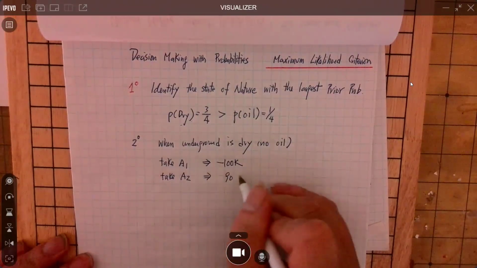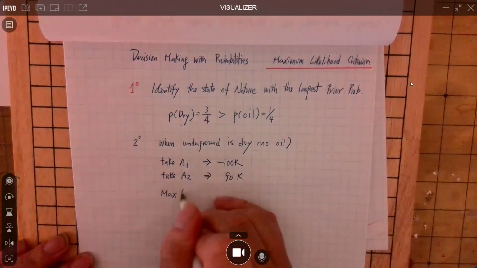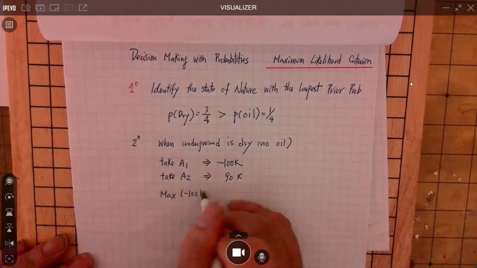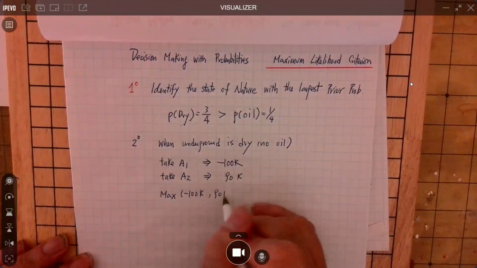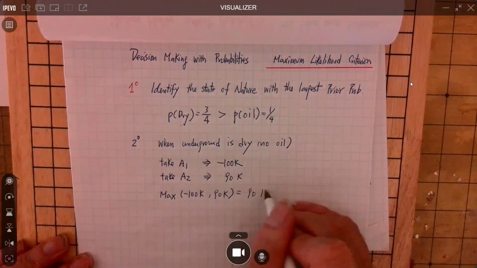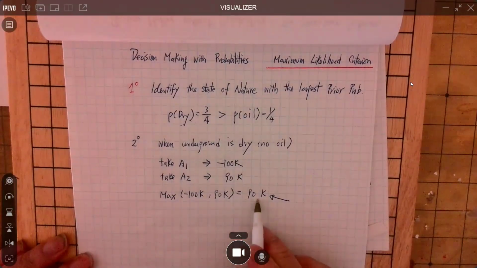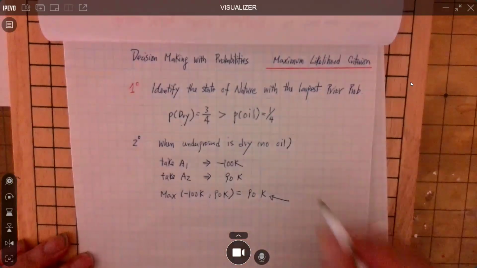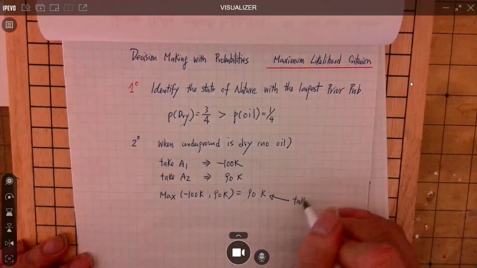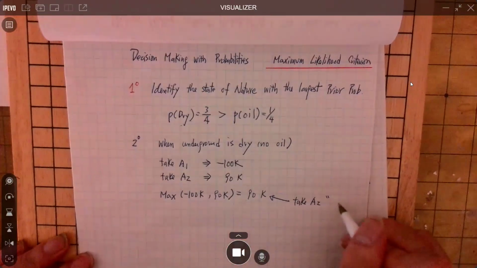you will get $90,000. So the max of the two is just 90K. So where's the 90K coming from? 90K comes from taking action 2. That is, sell the land.